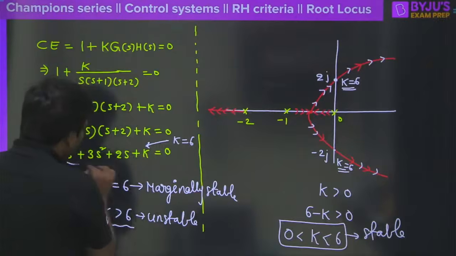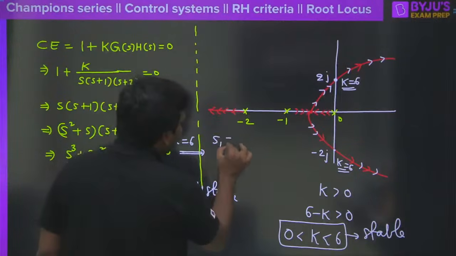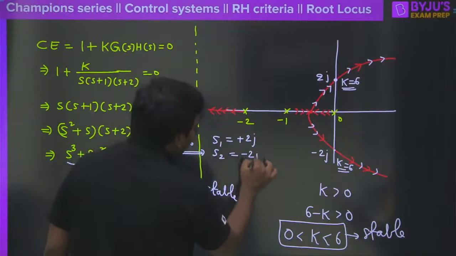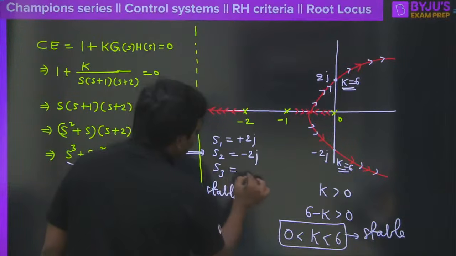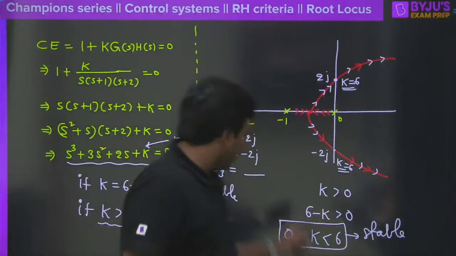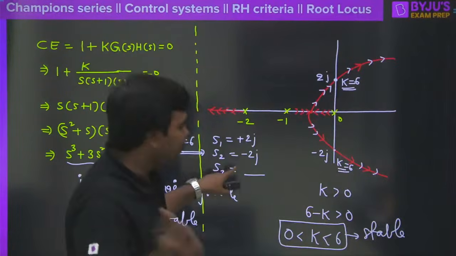Then you are going to solve this. If you solve this, you will be getting 3 poles here. One is S1 equal to plus 2j, S2 is equal to minus 2j, and can anybody solve for S3 here? So what would be the value of S3? Take your pen and paper and try to tell me what is the value of S3. I would like the students who got S3 fast to answer here.